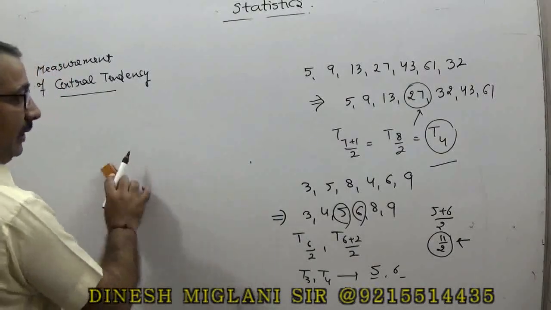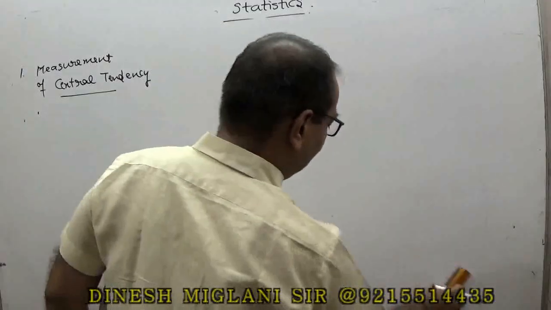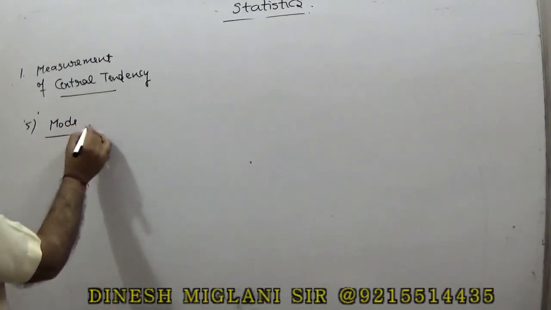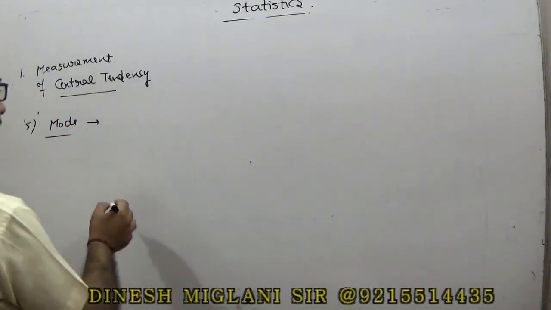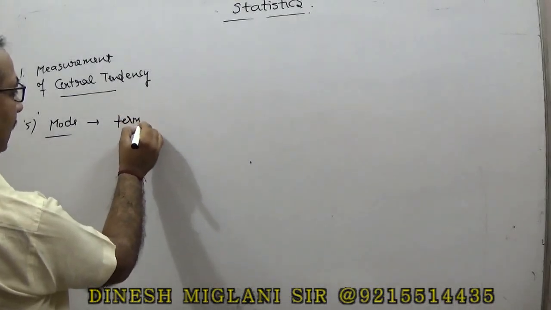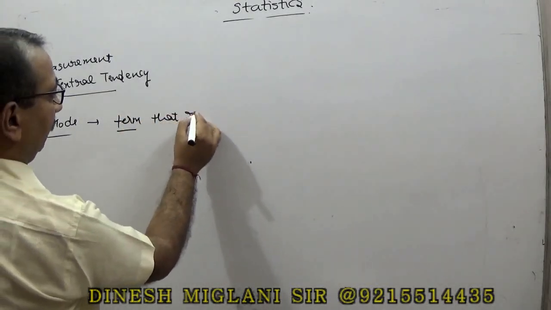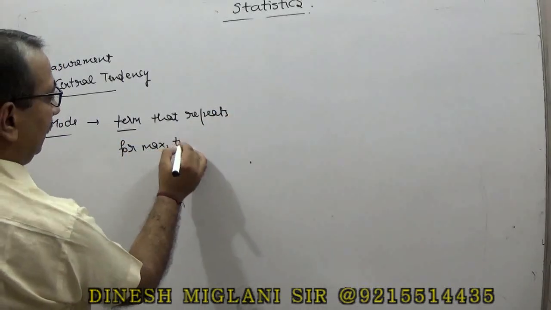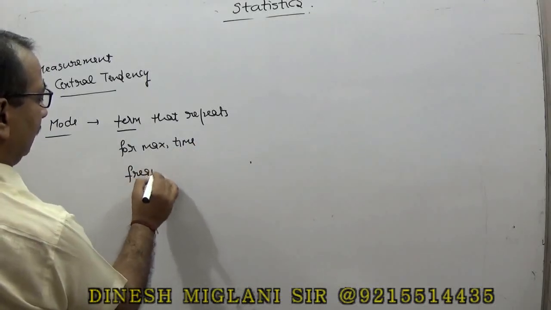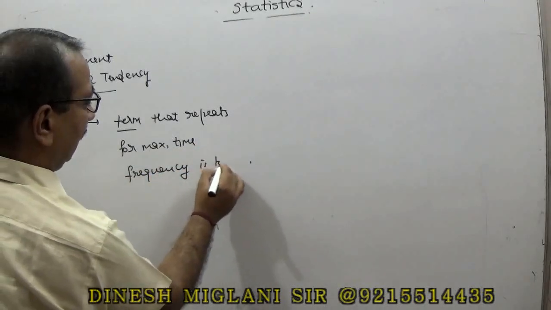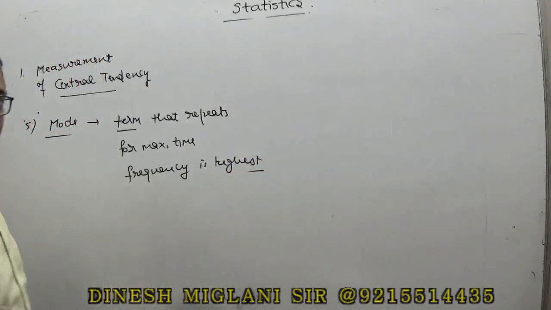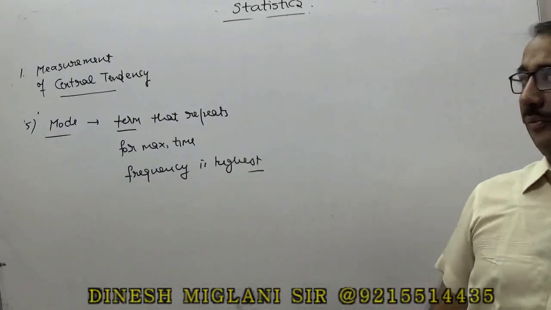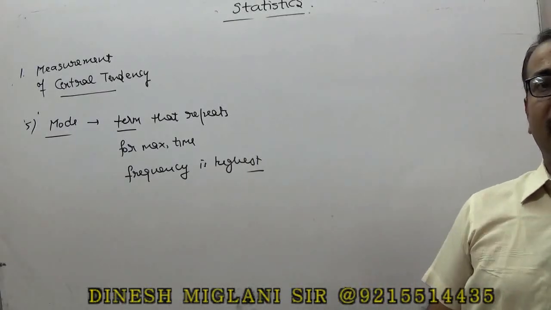Then you have the mode. The fifth way of measuring central tendency is the mode. Mode basically means the term that repeats the maximum number of times, or you can say the term whose frequency is highest. Wherever an individual series is given and you have to find the mode, you go for the term whose frequency is highest.